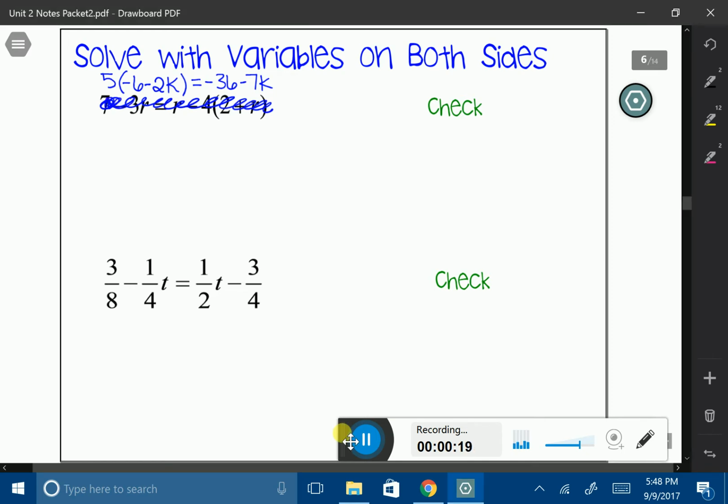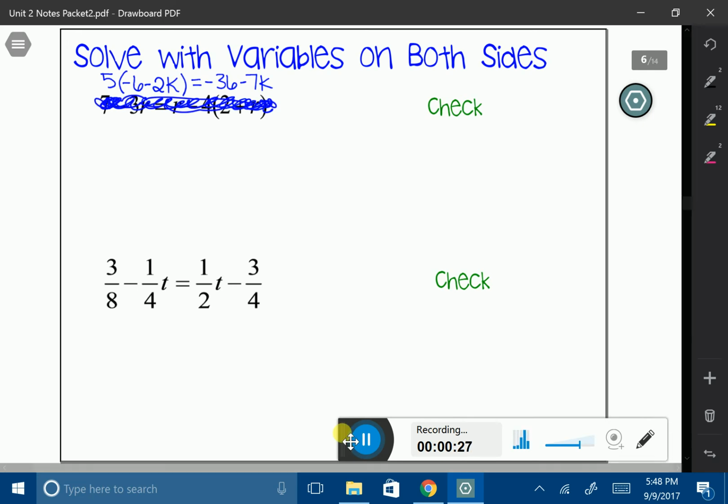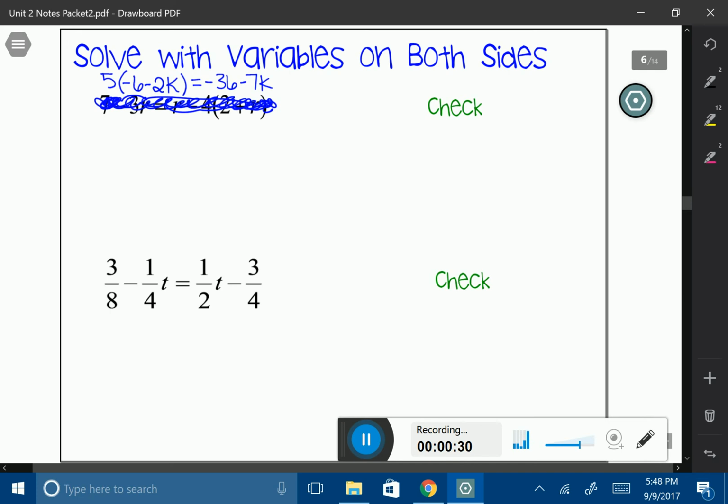And I apologize for this scribble here. I just changed the problem. I wasn't ready for the problem that I have all scribbled out. So let's go ahead and take the problem right above and solve it just like we have been solving our multi-step equations.